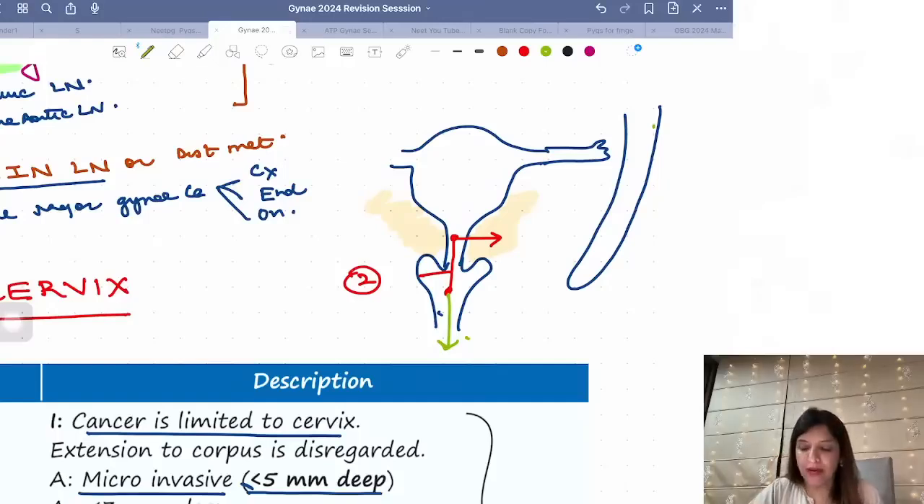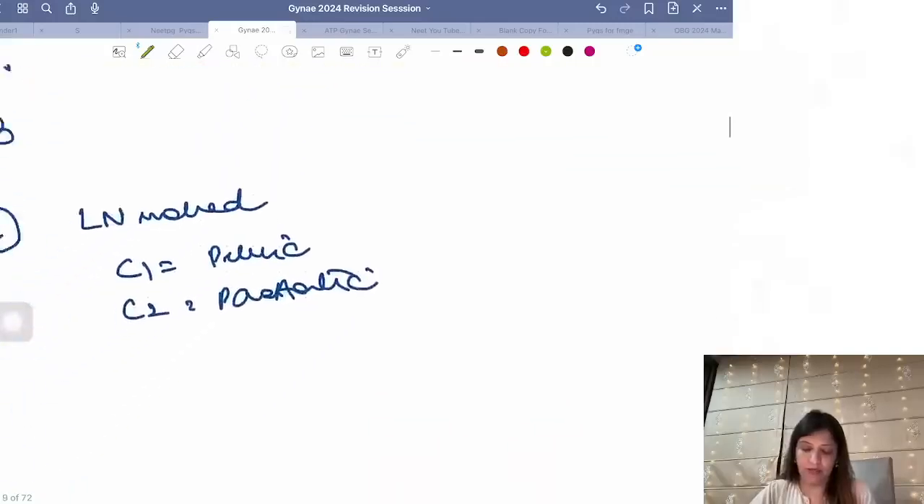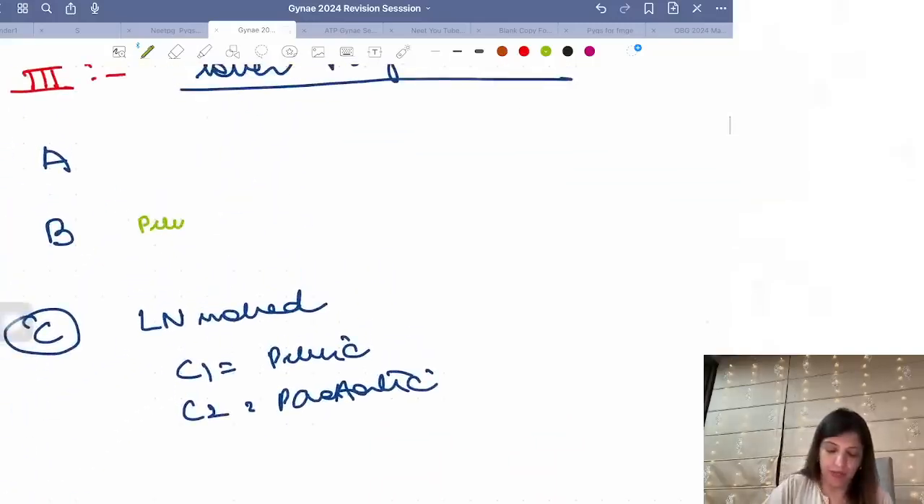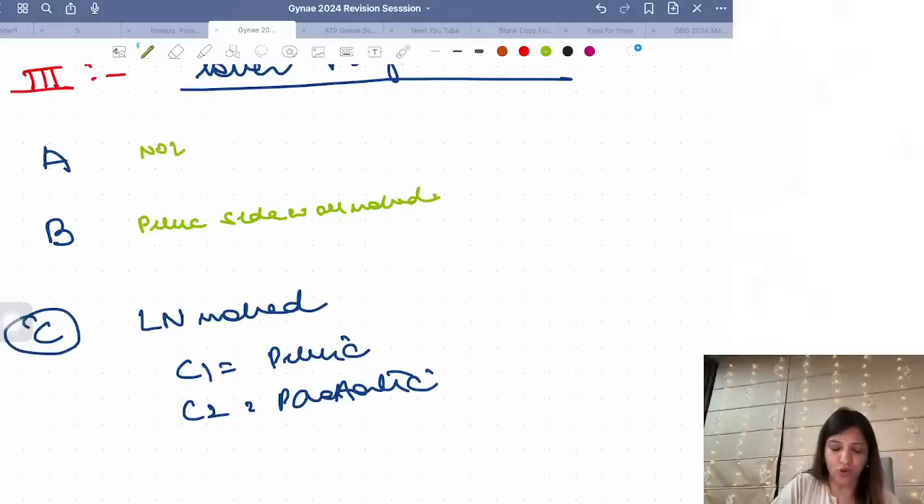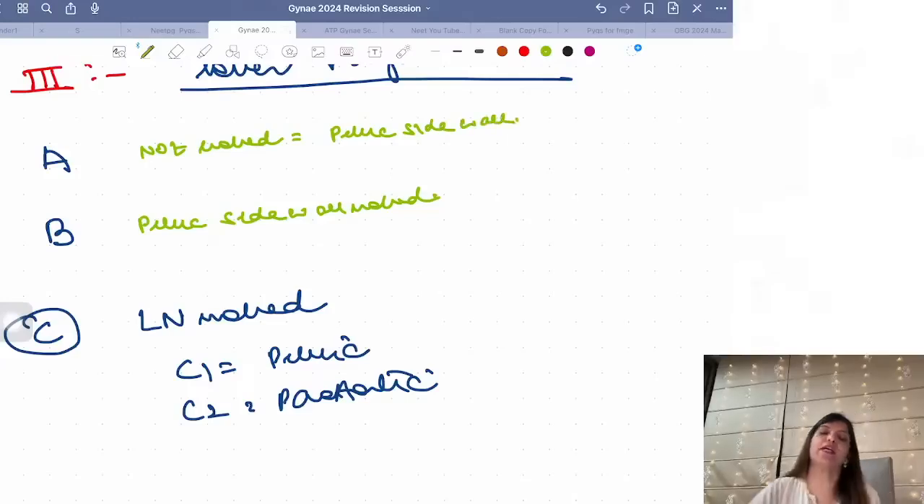Now from the parametrium, where will the cancer go? Cancer will go to vaginal side walls, the pelvic side walls. So if pelvic side wall is involved, it is 3B. Pelvic side wall involved. And if pelvic side wall is not involved, then that is 3A.